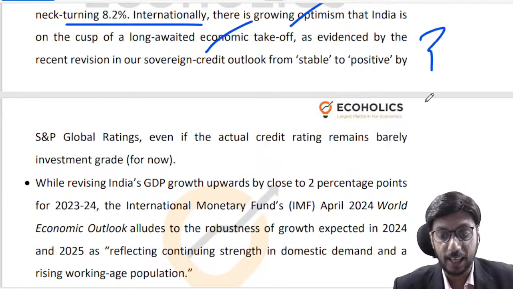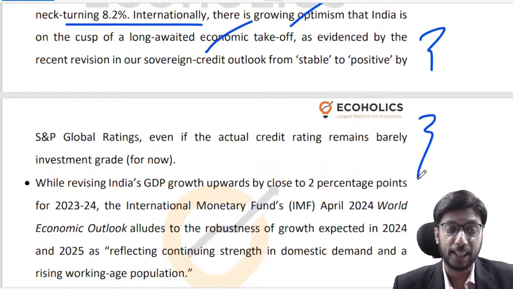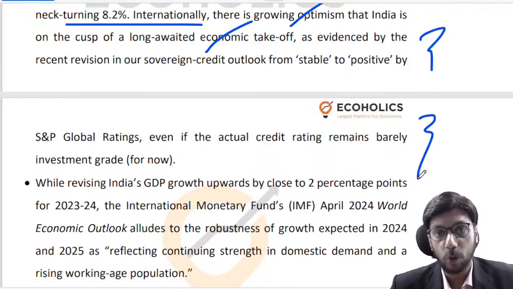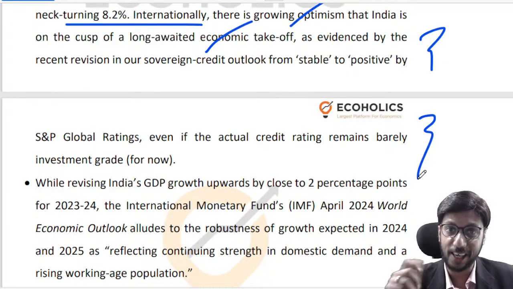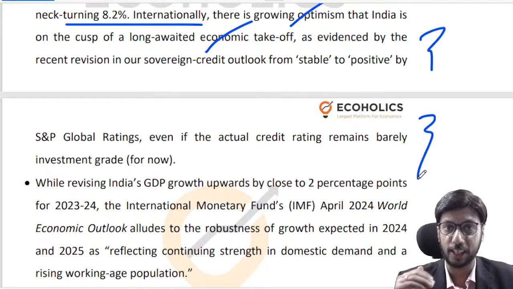Recently I discussed one article with you last week that S&P Global Ratings had also upgraded the outlook for India, right, from stable to positive. They hadn't changed India's credit rating, right? We are still, from a credit rating point of view, just above the junk grade, right?